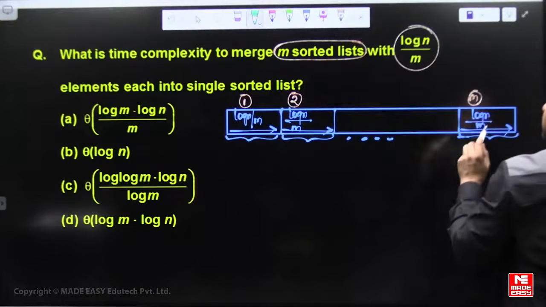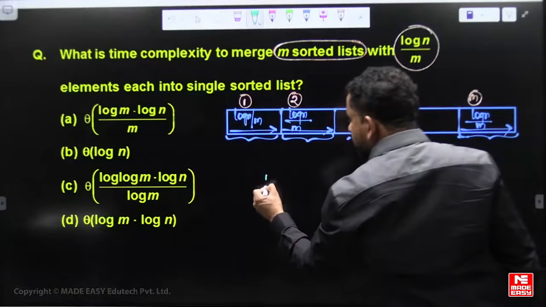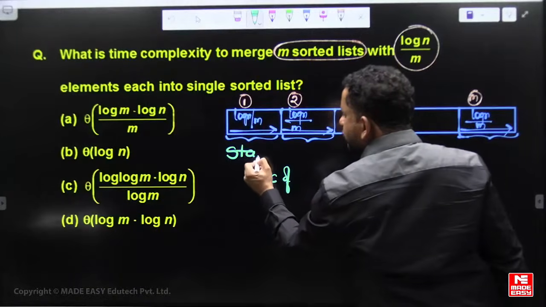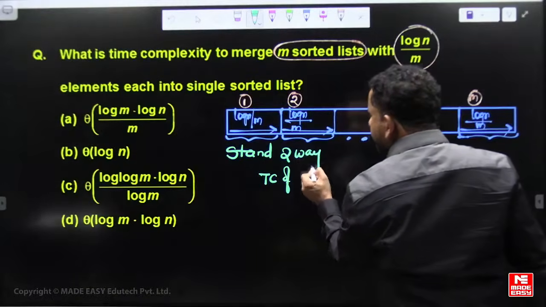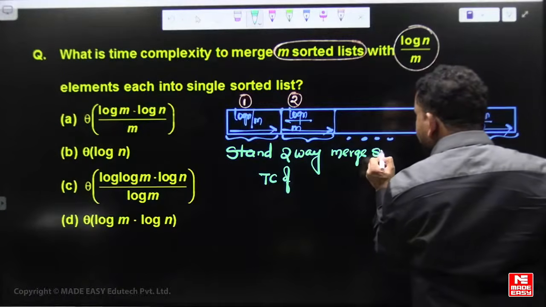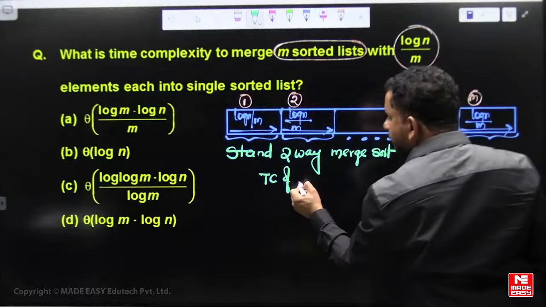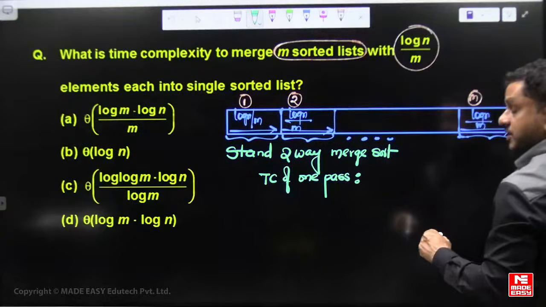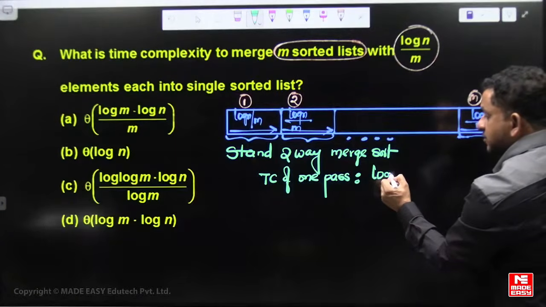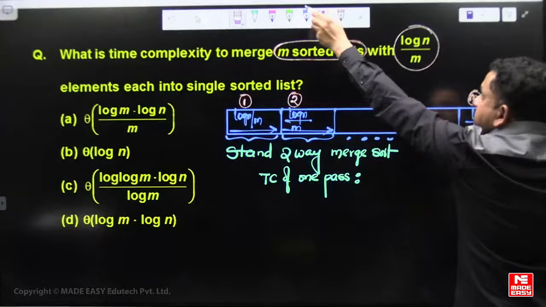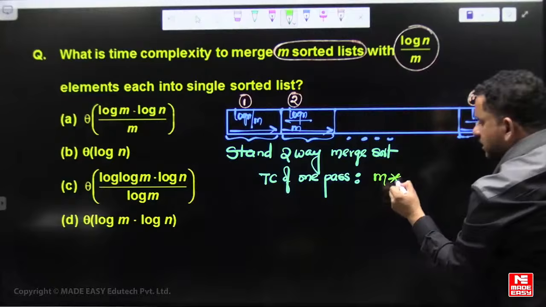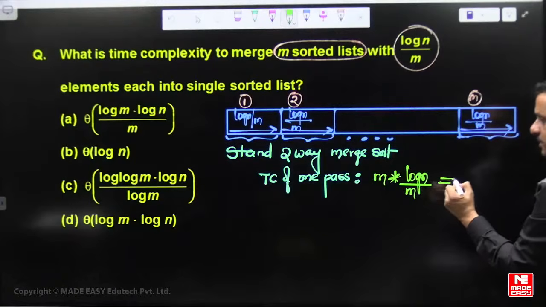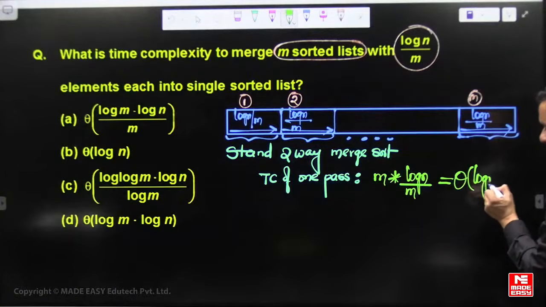Total m lists, each with log n by m elements, so for standard two-way merging, the time complexity of one pass is order of log n.